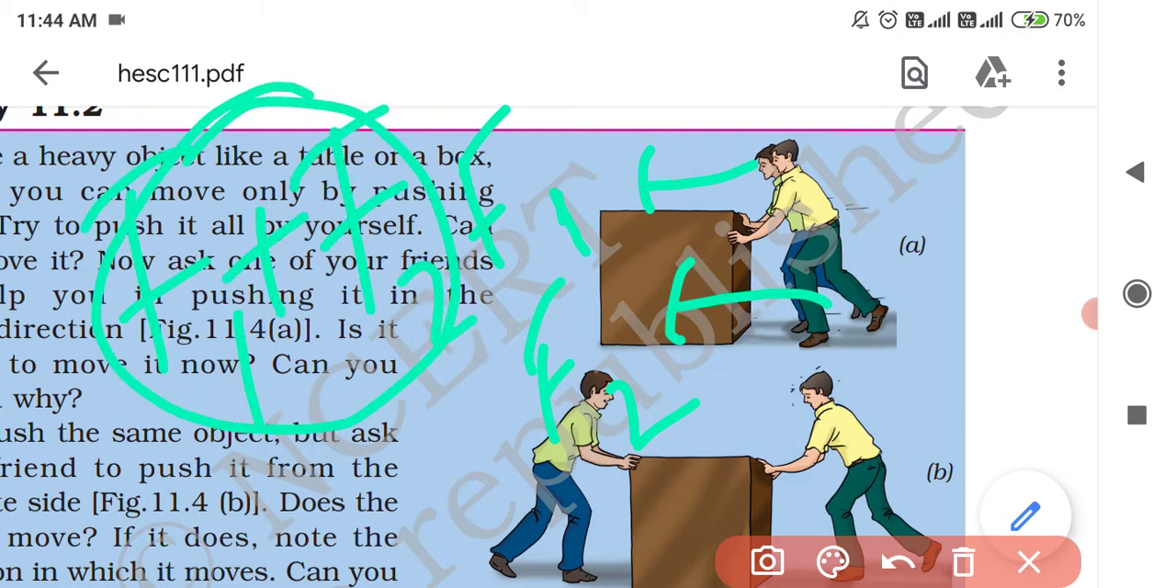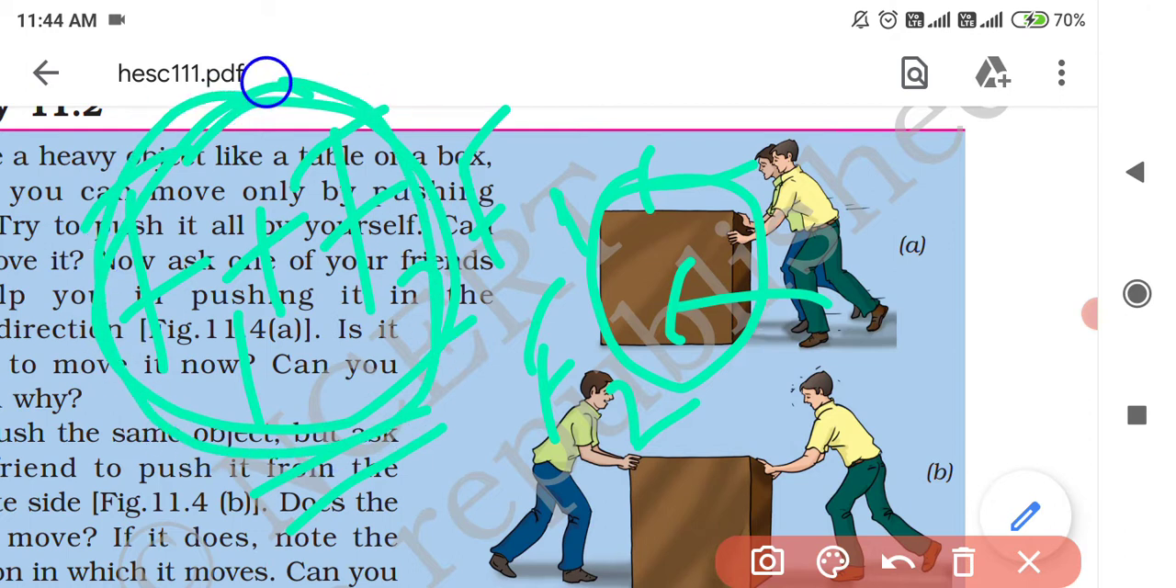The two forces will add up. Suppose the first person is pushing with force F1 and the second person is pushing with force F2, then the net force or the resultant force acting on the heavy box will be equal to F1 plus F2. There will be addition of the two forces to create a bigger force, and this bigger force can easily move the heavy box.